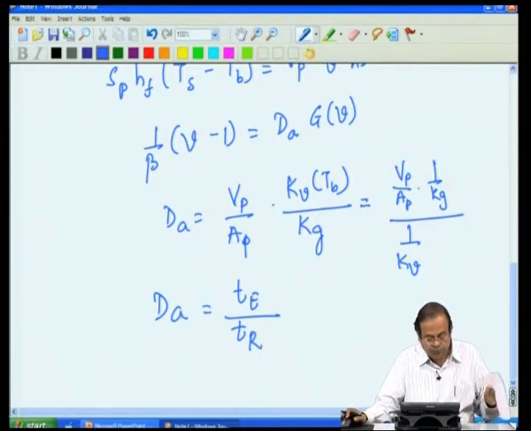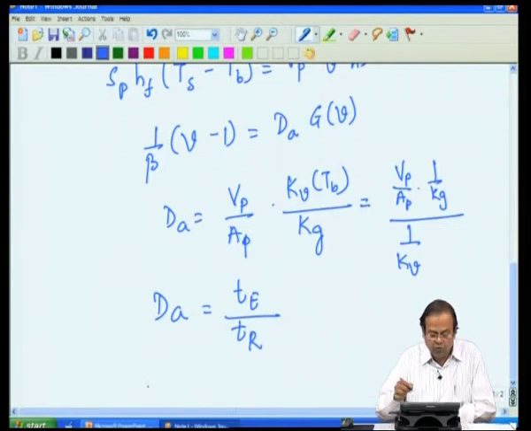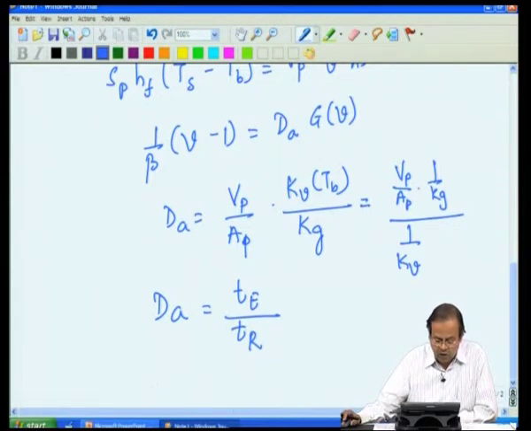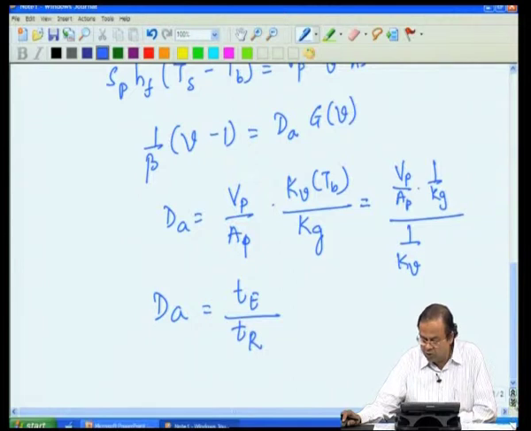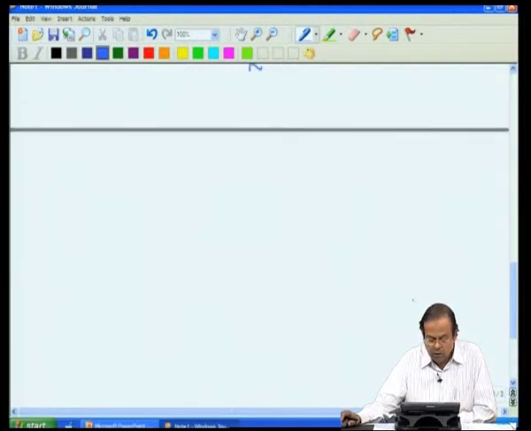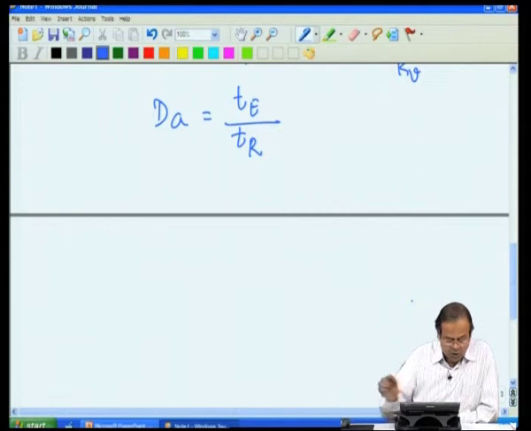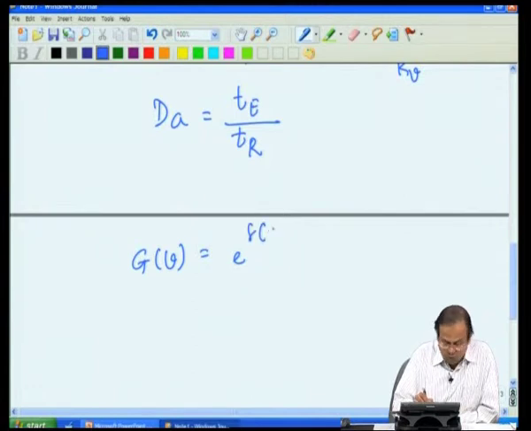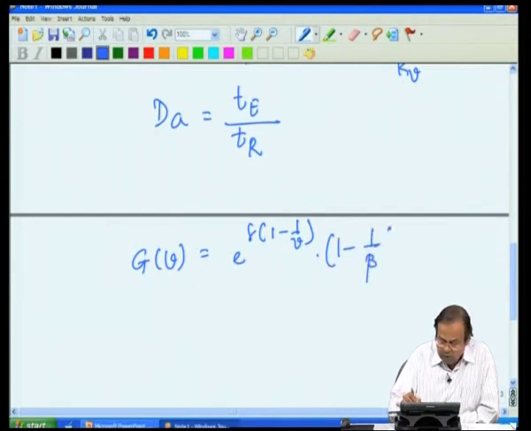expression. Now, what is this G of V? This G of V is a little involved function of V, but mathematically G of V is e raised to gamma 1 minus 1 by V into 1 minus 1 by beta into V minus 1.